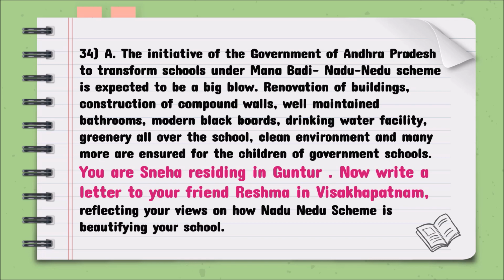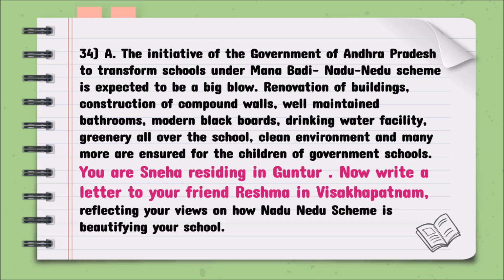You are Sneha, residing in Guntur. Now write a letter to your friend Reshma in Visakhapatnam, reflecting your views on how the Nadu Nedu scheme is beautifying your school. Right? So whenever you get the letter input, you have to read it again and again, and then find whether it's a formal letter or informal letter. It is to your friend, so it is informal, and now you have to make points on whom to address and how to write.